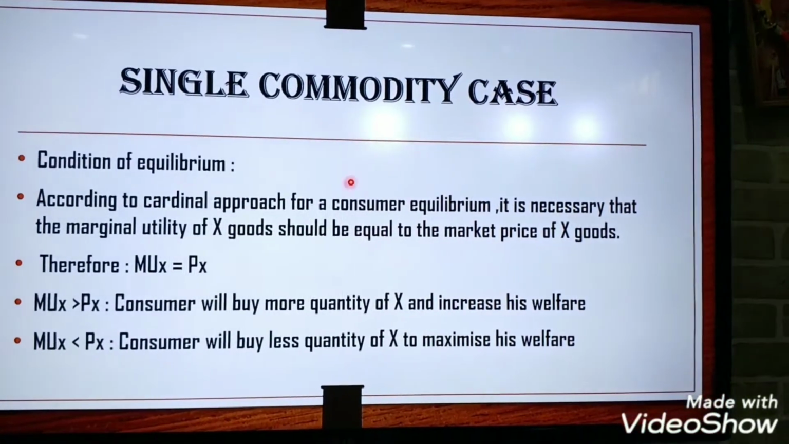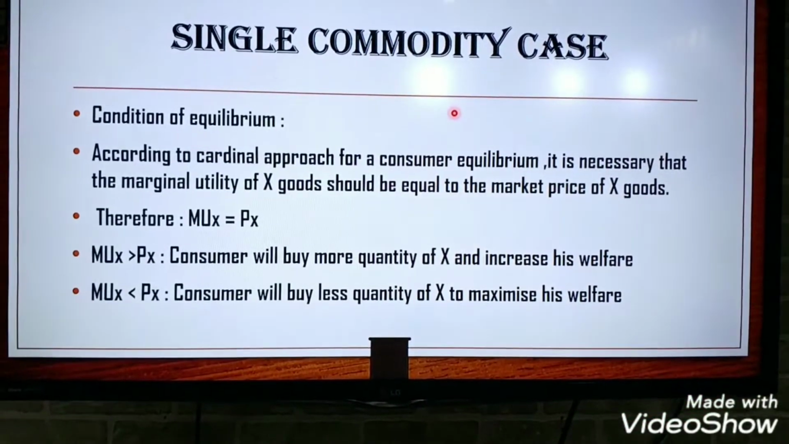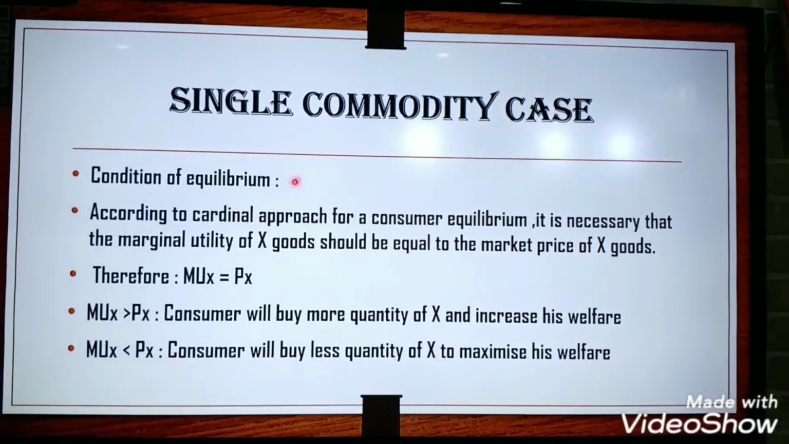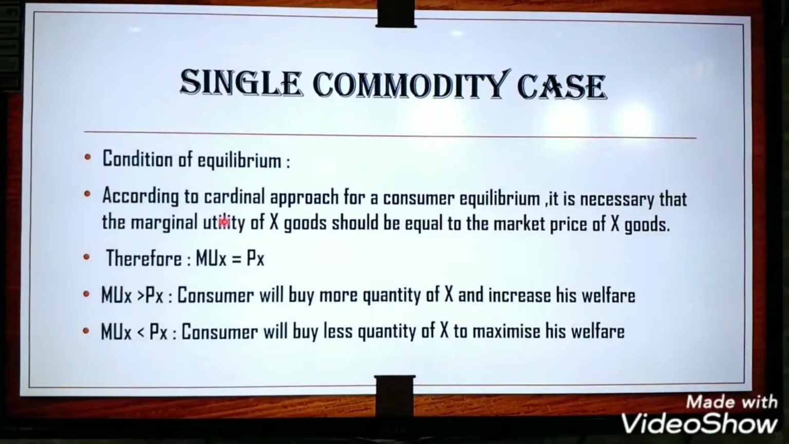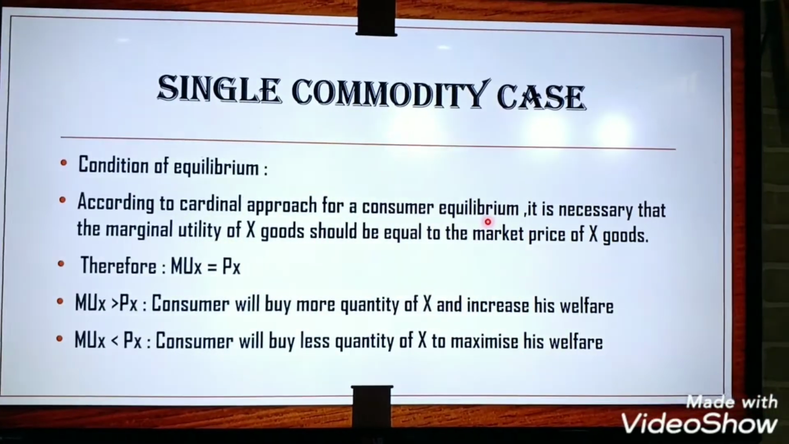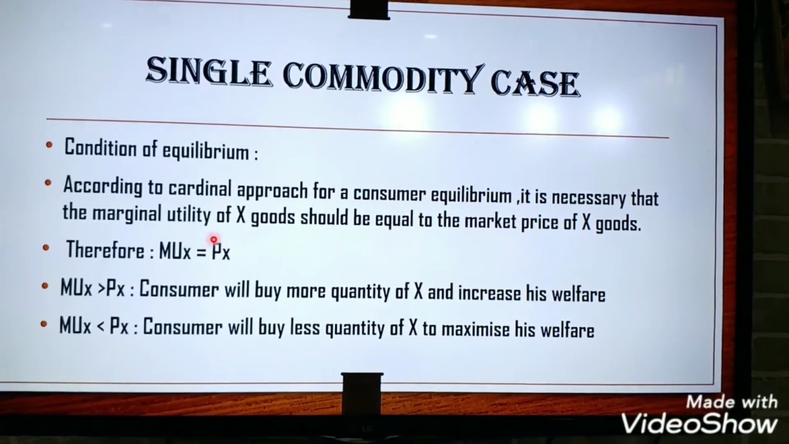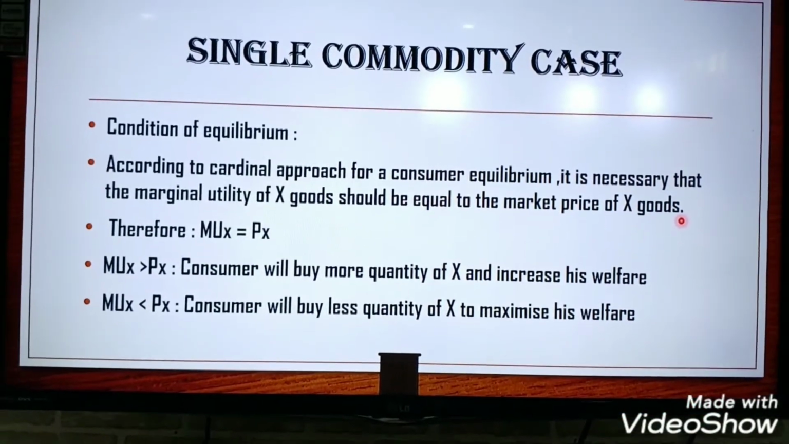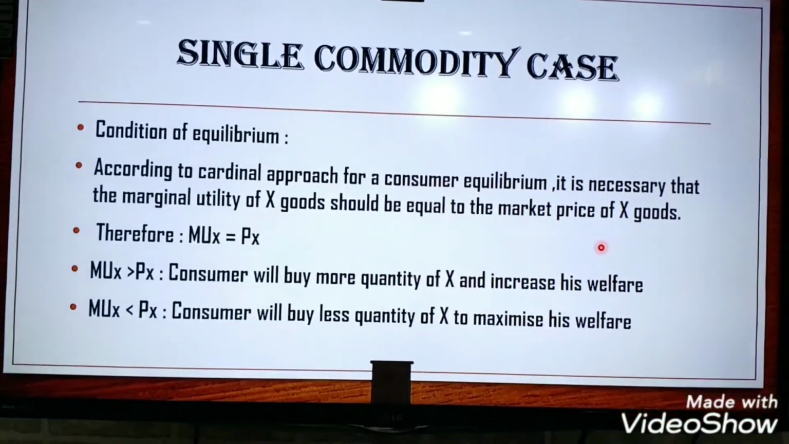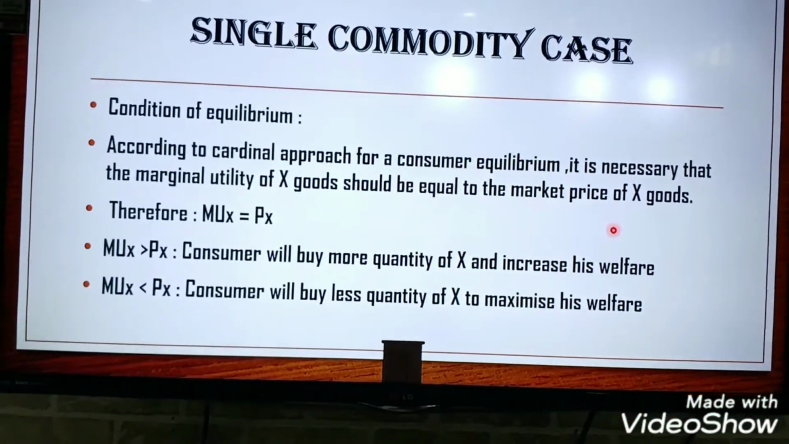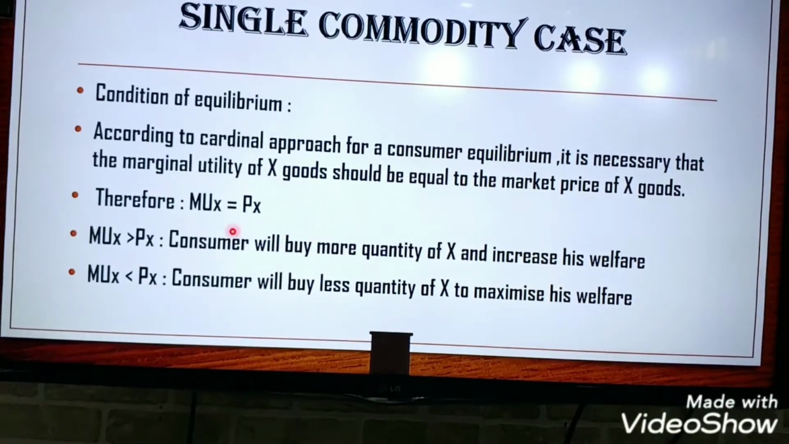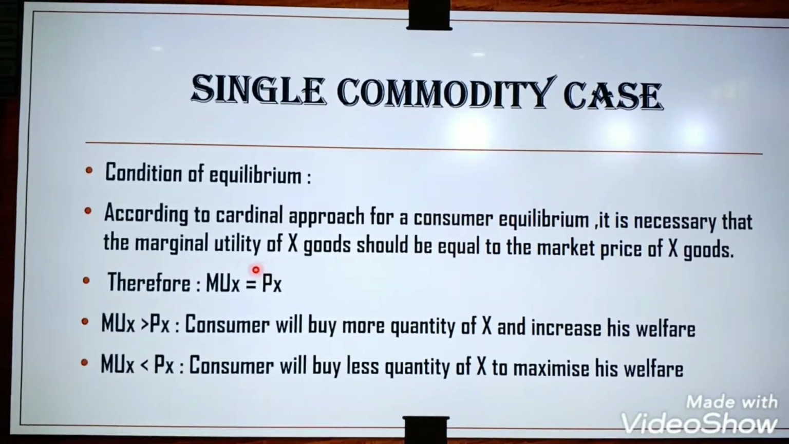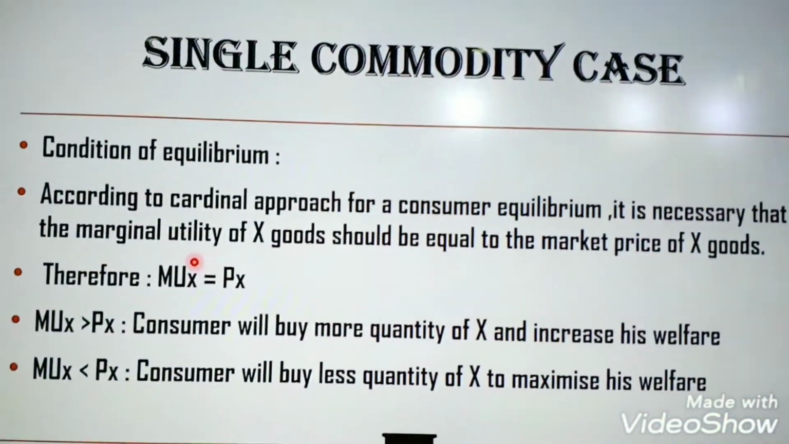Now, at the time of consumption of a good, the consumer can either buy the good or keep his money with him. So the condition for the single commodity case, according to the cardinal approach for consumer equilibrium, is that the marginal utility of X good should be equal to the market price of X good. We can say that the marginal utility should be equal to the market price of X good. Therefore, MUx equals Px. Then only we can get the maximum satisfaction. At this point only we can obtain the maximum satisfaction.